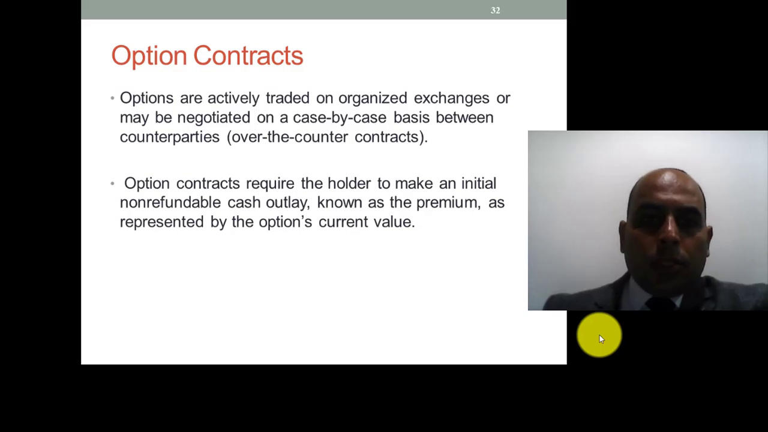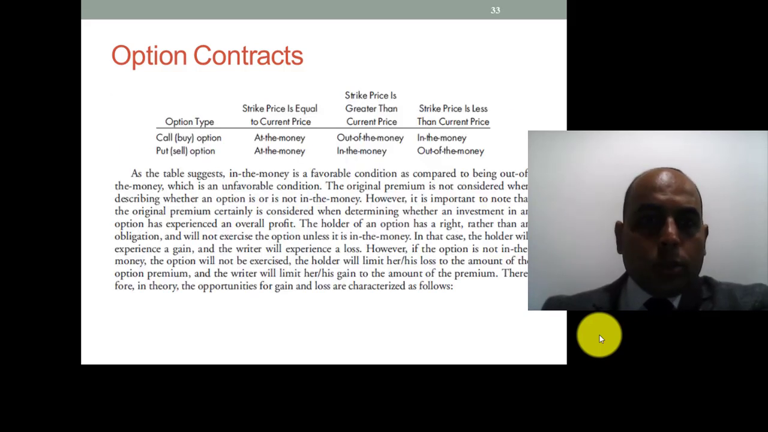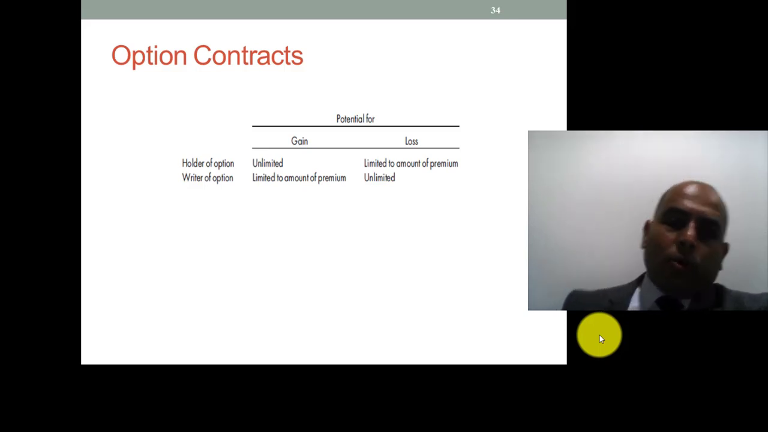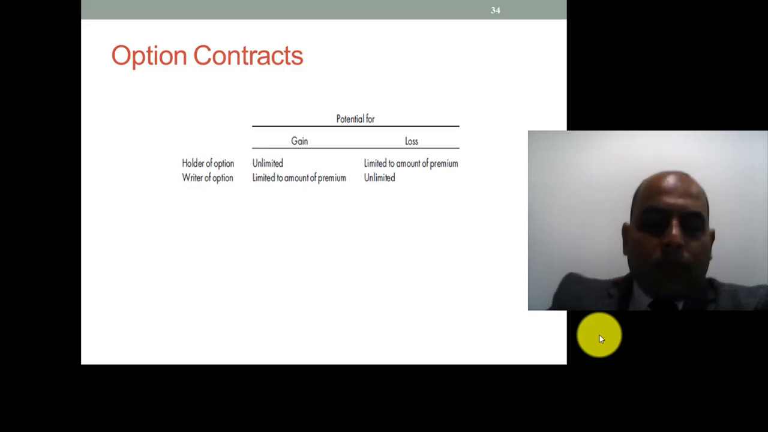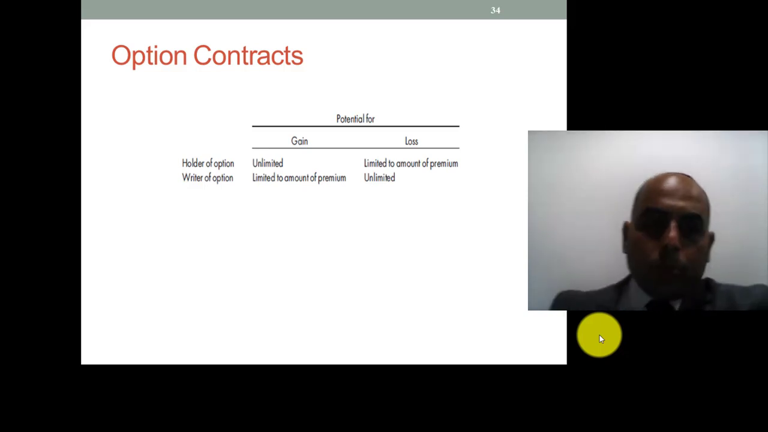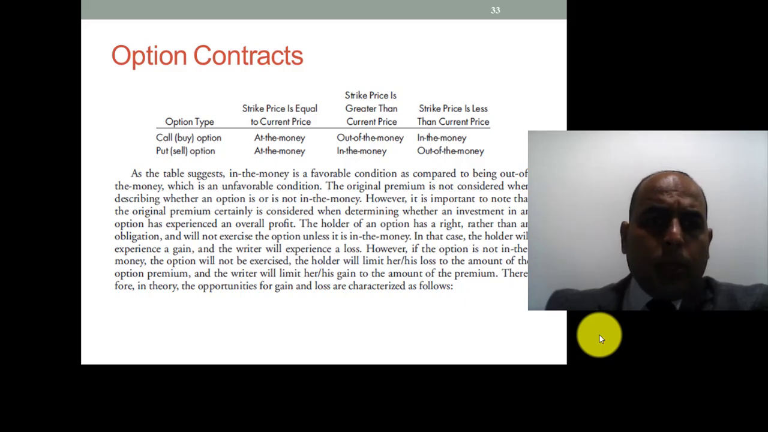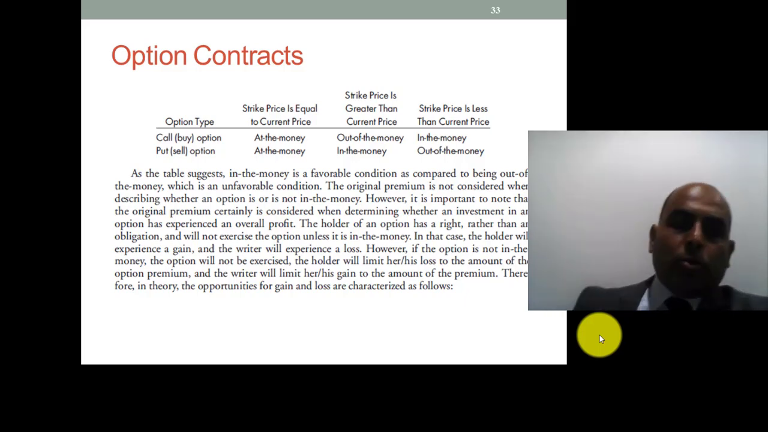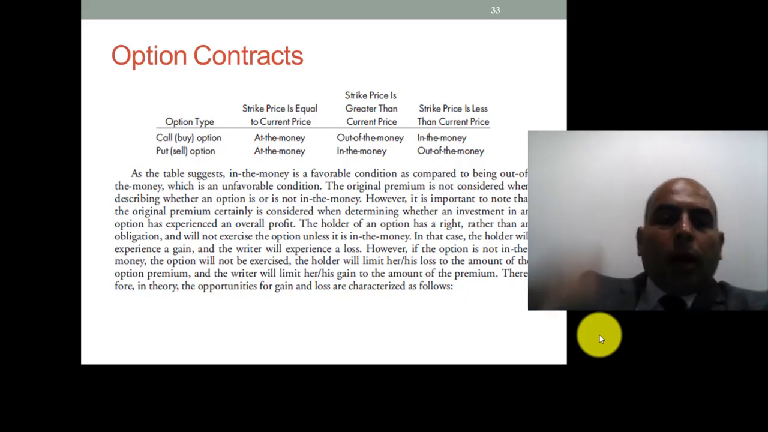In the option, we have two parties: the holder of the option and the writer of the option. The writer is the person who has to sell you the product if we are talking about a call option, or buy the product if we talk about a put option. Let us distinguish between call option and put option. Call option means buy option.